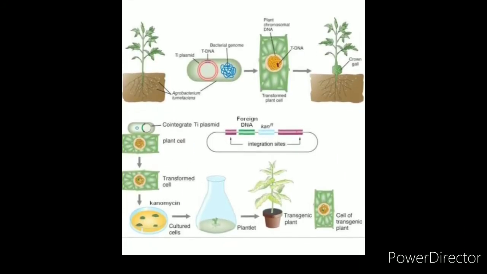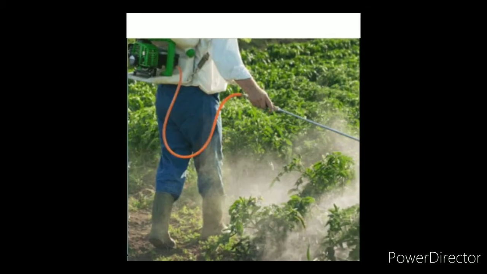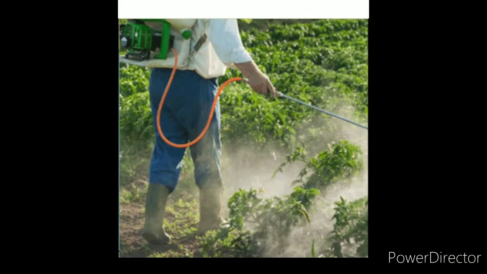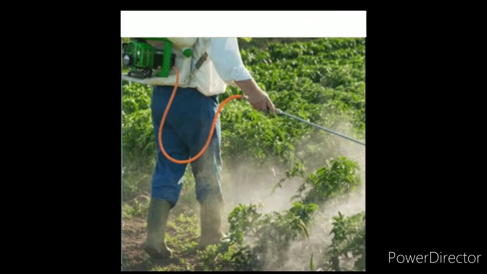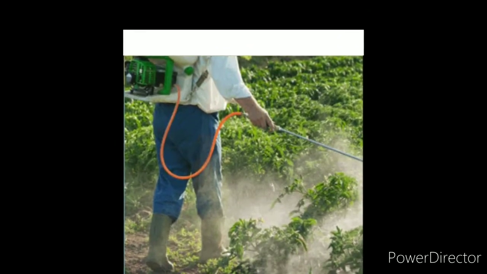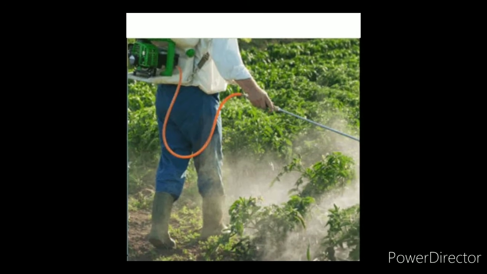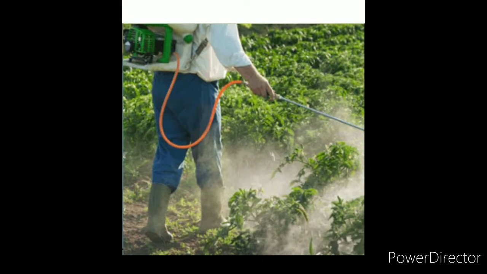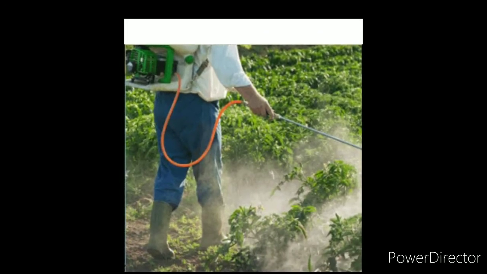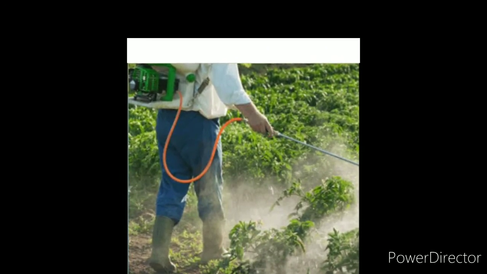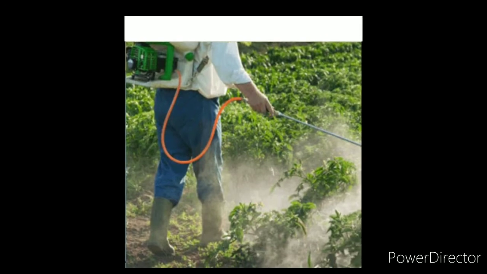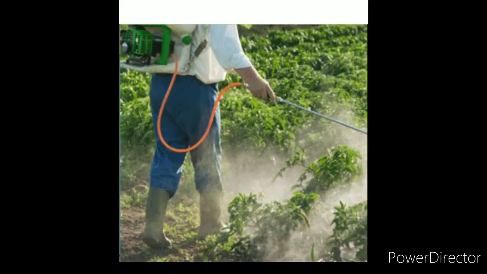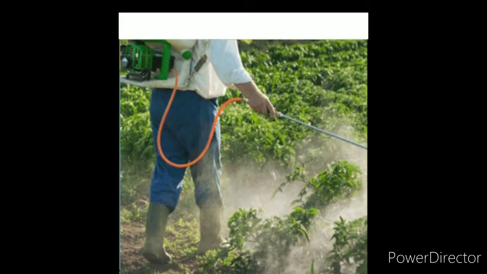First, let's see herbicide tolerant plants. Herbicide means weedicide. What do you mean by weed? Weeds are unwanted plants. Nowadays, weeds are a constant problem in crop fields. Weeds not only compete with crops for sunlight, water, nutrients and space, but also act as a carrier for insects and diseases. If left uncontrolled, weeds can reduce crop yield significantly.